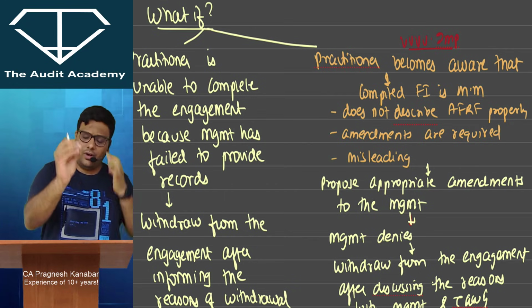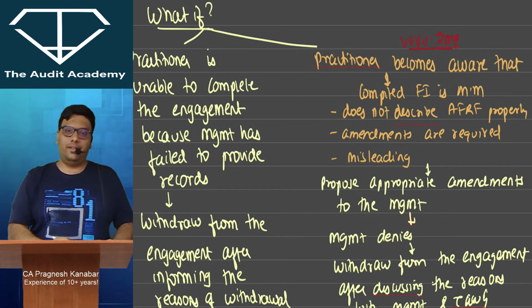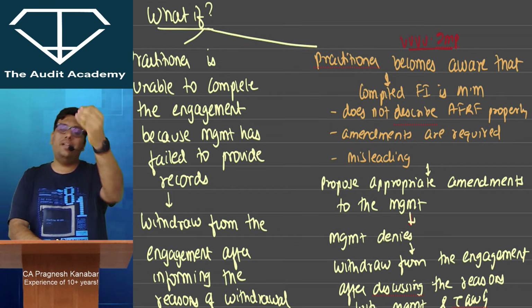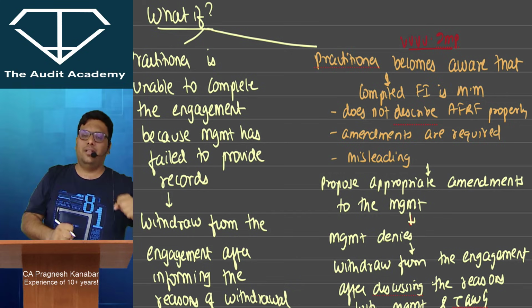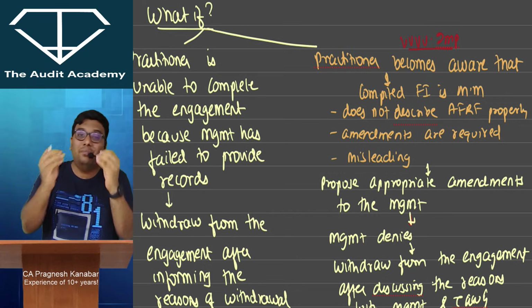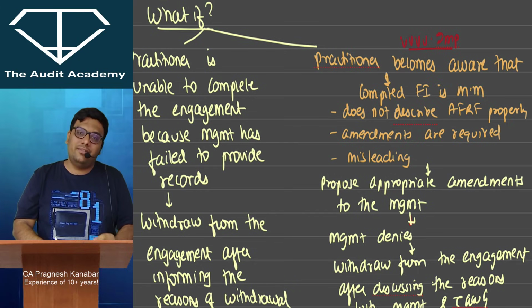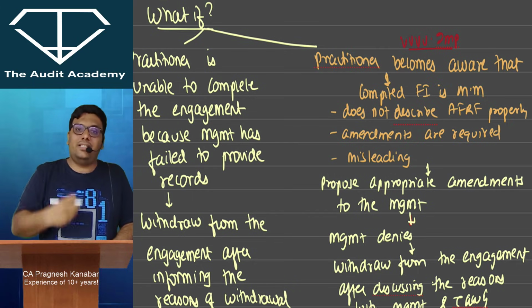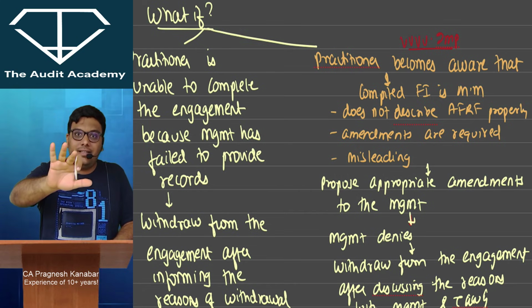See, if you are the auditor and if management does not rectify something, that is, there is a material misstatement, alright, then we say qualified opinion, adverse opinion. But if you are here just to compile the financial information, you are just an accountant, that's it, then in that case you cannot talk about opinion and stuff. So don't commit such a silly mistake.